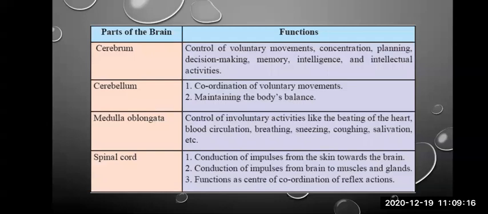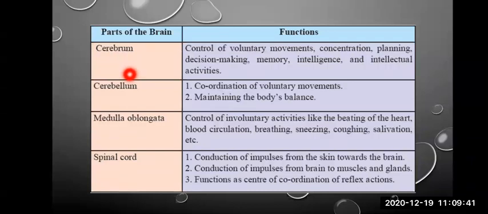Talking about the brain in detail. For better understanding, brain is divided into three major parts. The first part is known as cerebrum. Cerebrum is the major part of the brain. It is the largest part of the brain which controls different voluntary movements.